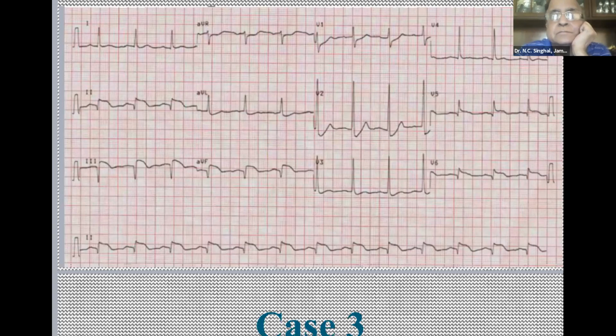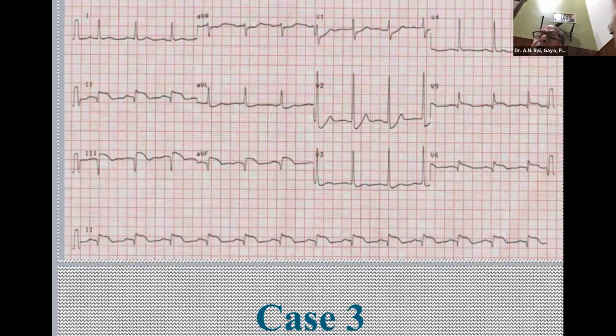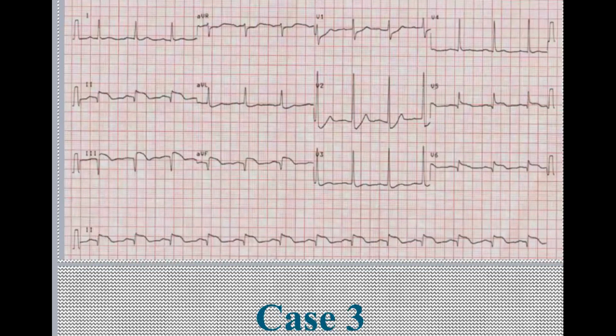Posterior infarction. It's a classical posterior infarction. Tall R wave, ST depression. It is reciprocal to Q wave and ST elevation. So this ECG shows inferior, lateral, and posterior infarction. And the culprit artery is the circumflex artery. And management within 3 hours is thrombolysis, and then go for angiography, angioplasty. Thrombolysis was the management.